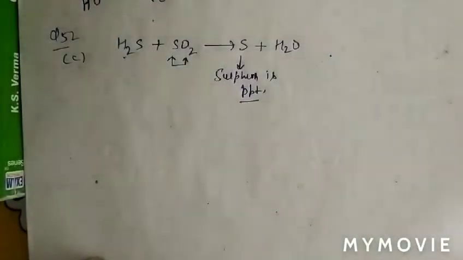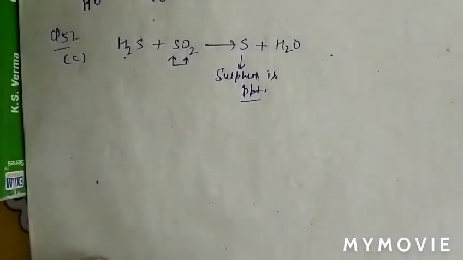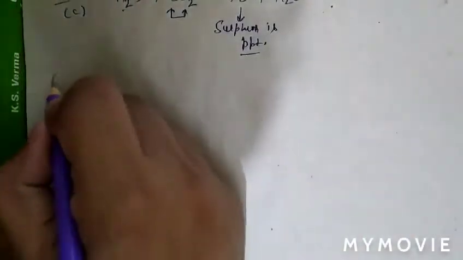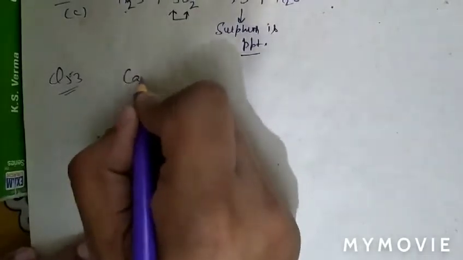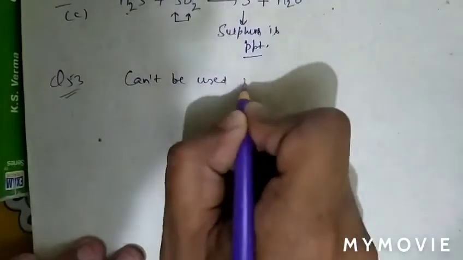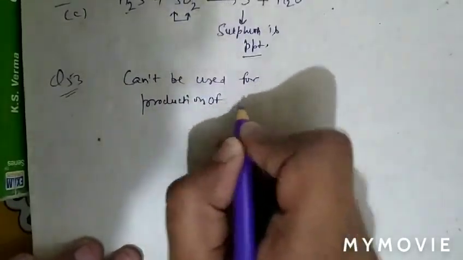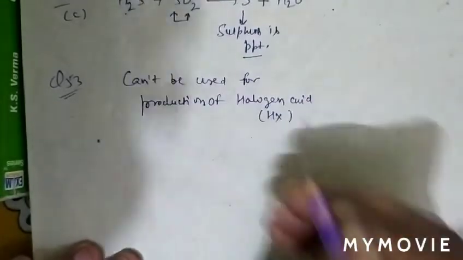See question number 53. Question number 53, what is given there? Which reaction cannot be used for production of halogen acid, that is HX.